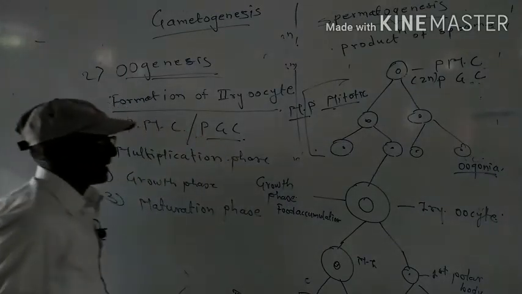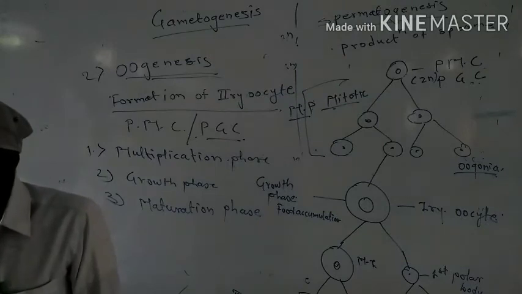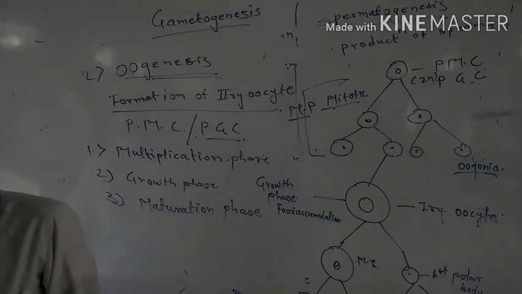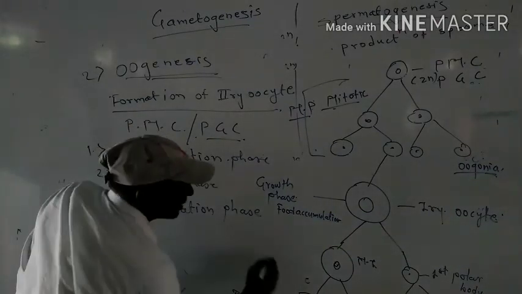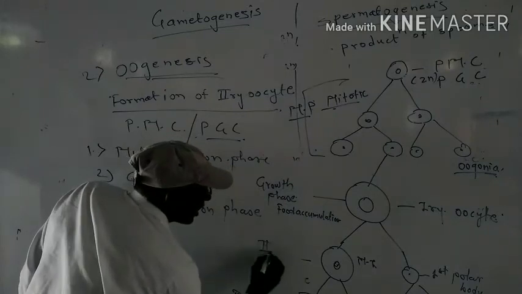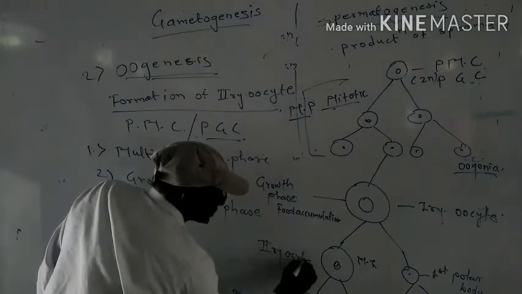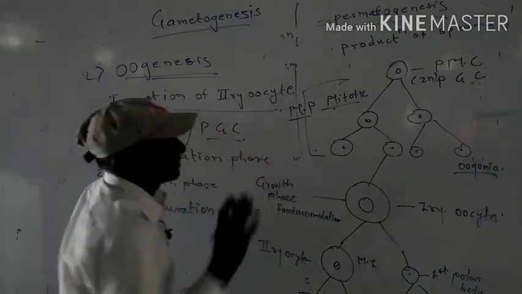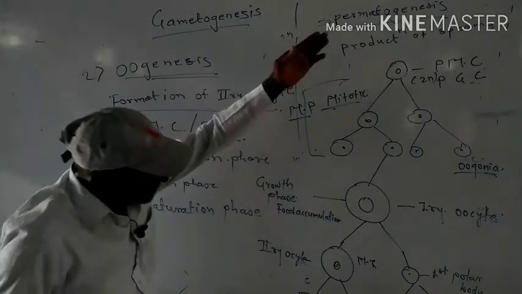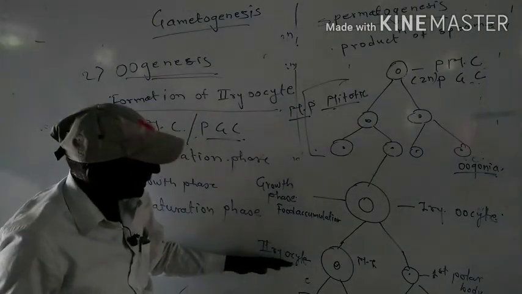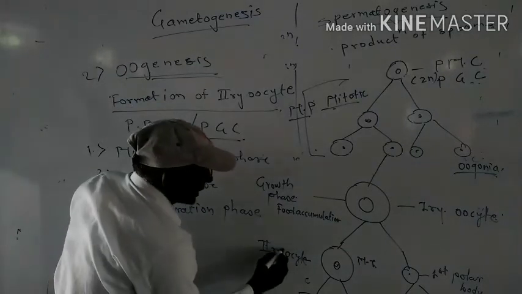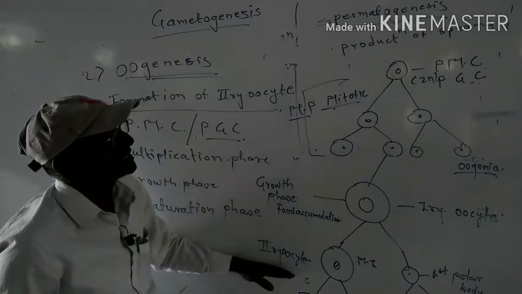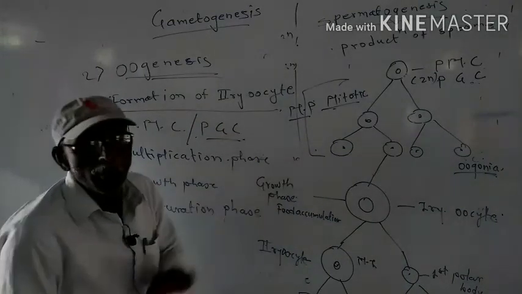This is the secondary oocyte, and here it is the ovum. Up to the formation of the secondary oocyte, this process is completed in the ovary.